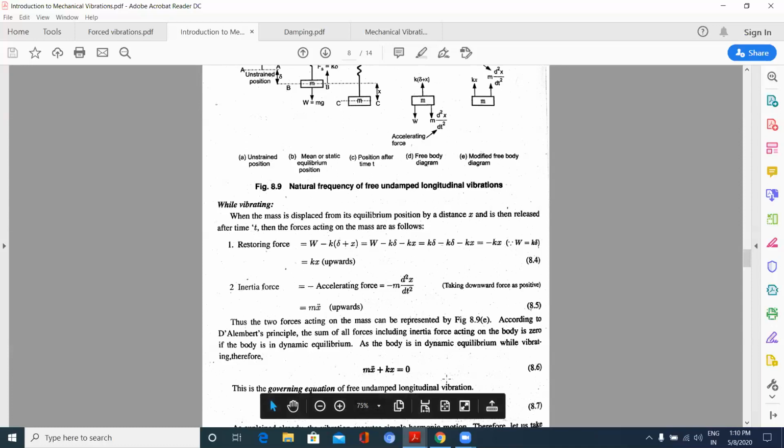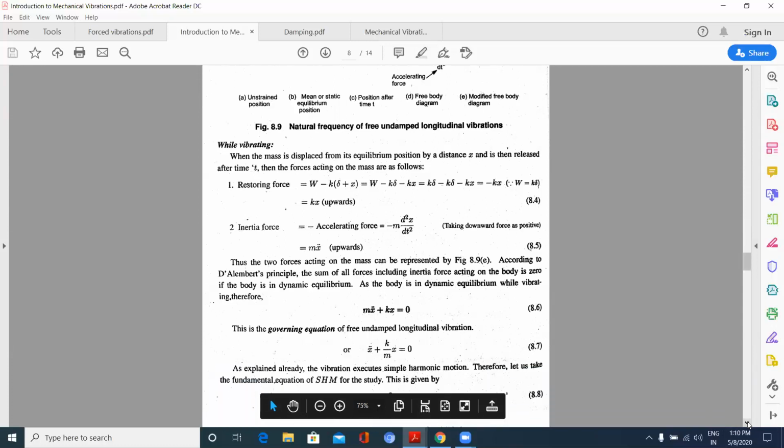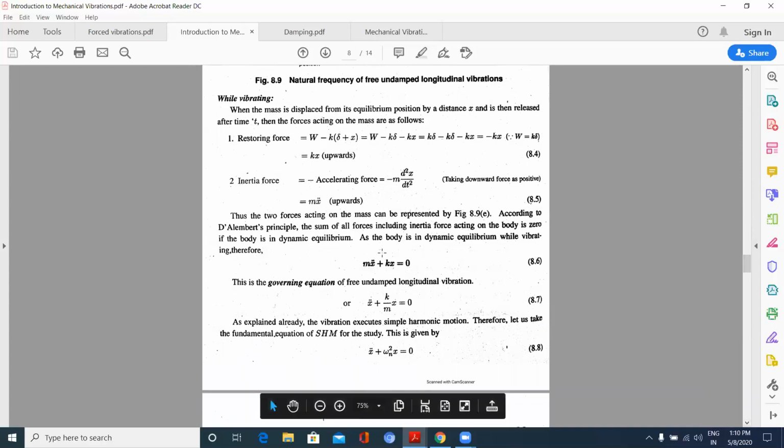This is the same equation using D'Alembert's principle, where it states the sum of the forces and the inertia forces will be equal to 0. So the final equation will be mx double dot plus kx is equal to 0. This is the governing equation of free undamped longitudinal vibration. If I divide this equation by m, then I get x double dot plus k by m, x is equal to 0.